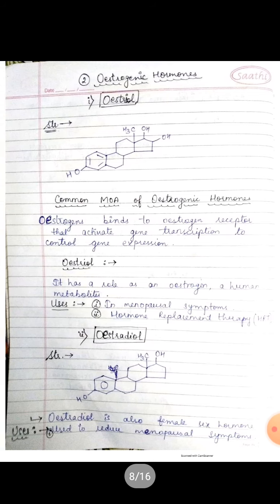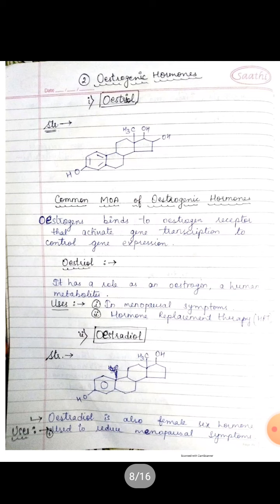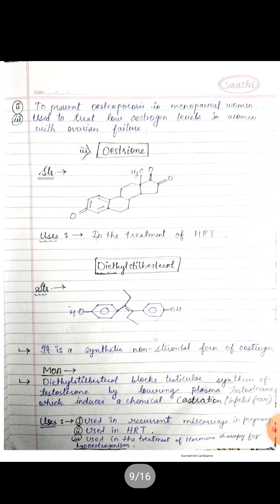Now come to the next one, which is estradiol. This is the structure of the drug, and estradiol is also a female sex hormone which is used to reduce menopausal symptoms. It is also used to prevent osteoporosis in menopausal women, and it is used to treat low estrogen levels in women with ovarian failure.